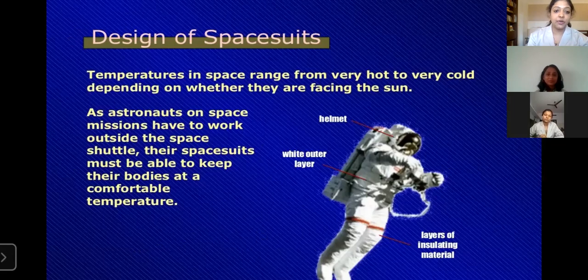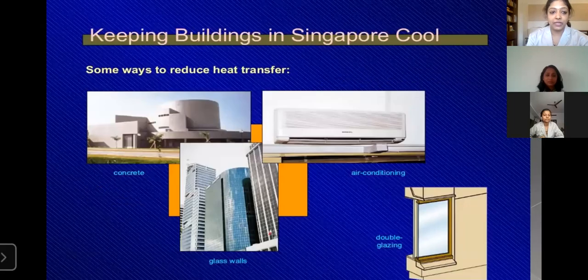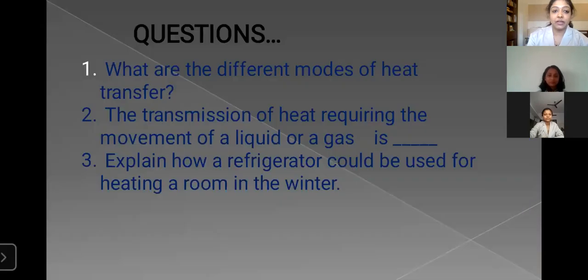As astronauts on space missions have to work outside the space shuttle, their spacesuits must be able to keep their bodies at a comfortable temperature. Next one, keeping buildings in Singapore cool. That is all about the applications of heat transfer.